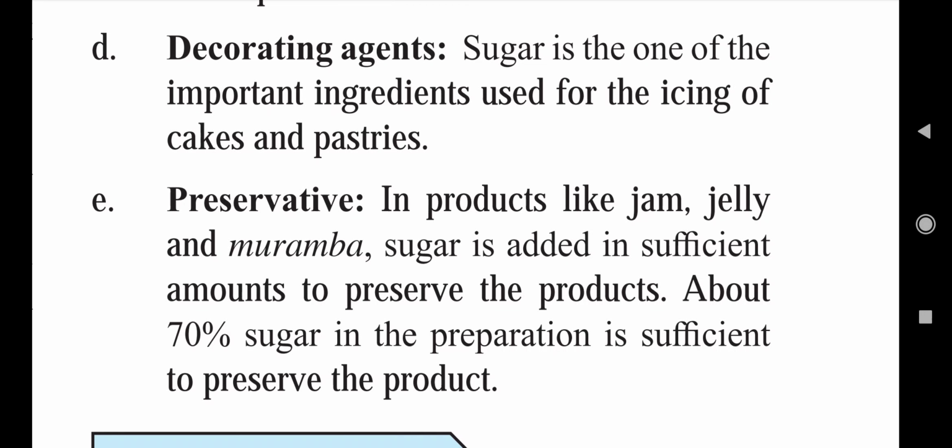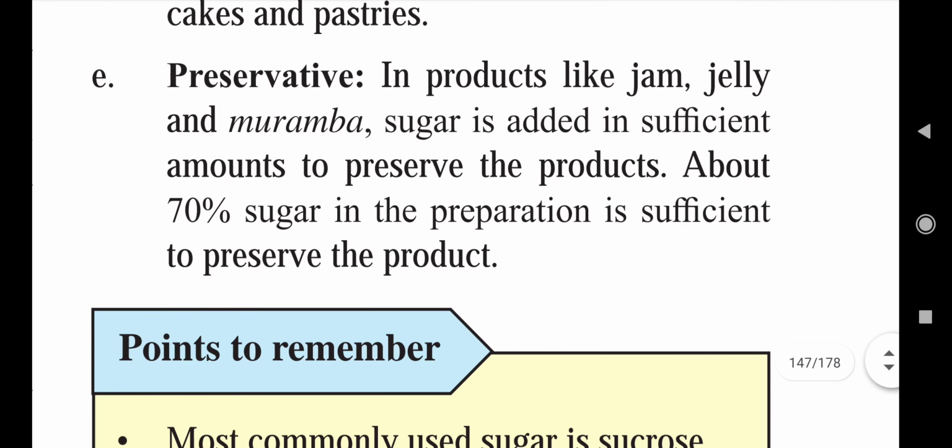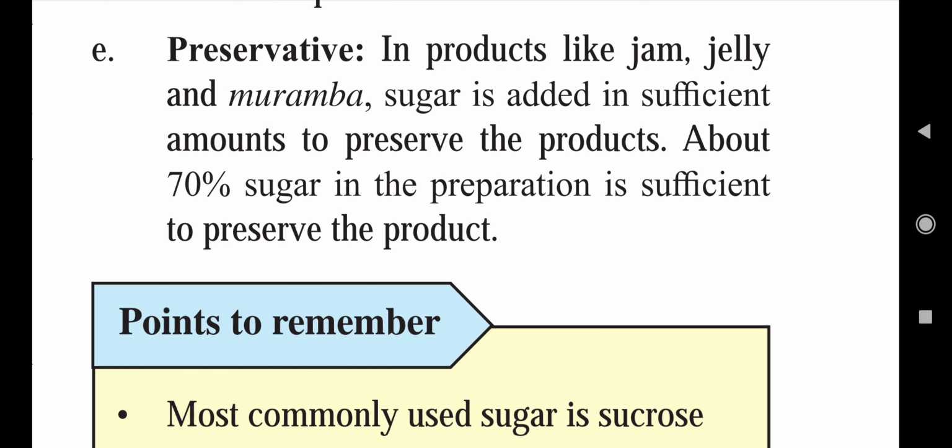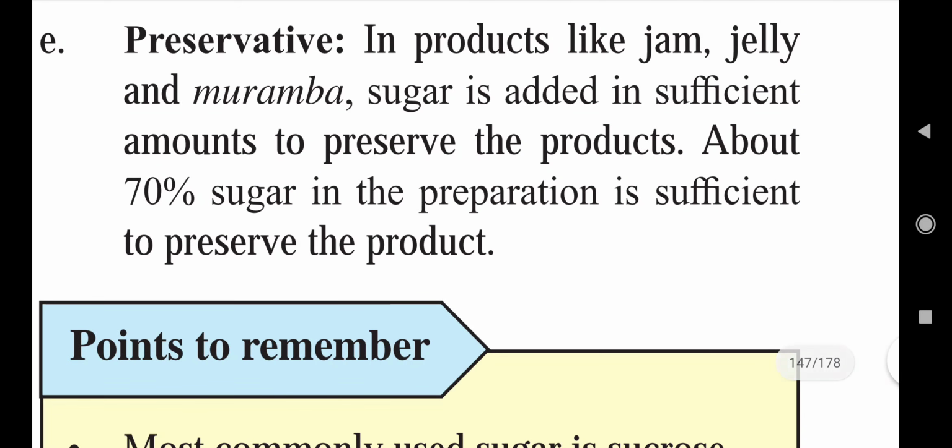And the last use of sugar in cookery is as a preservative. A lot of food products we preserve with the help of sugar. This is the season of mango, all of you know. So we make what we normally call muramba or sakaramba, with the addition of sugar.